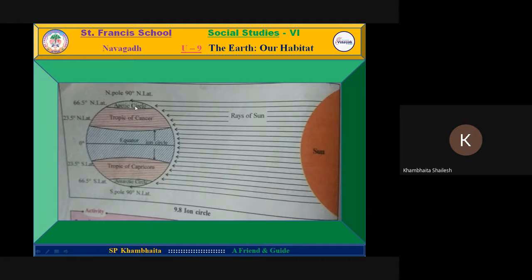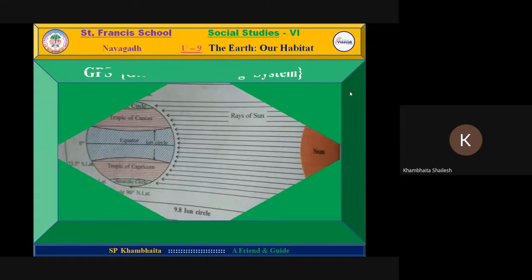And last, the Arctic Circle as well as the Antarctic Circle. These are the frigid zone. Mostly sun rays do not reach properly. Besides this, they are covered with snow forever. Here in both areas, there are 6 months of day as well as 6 months of night. It means throughout the year, they have 1 day and 1 night.